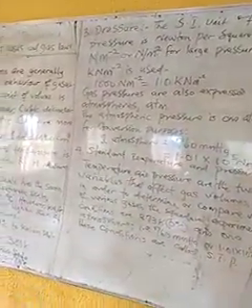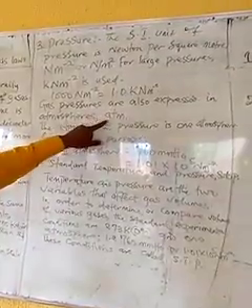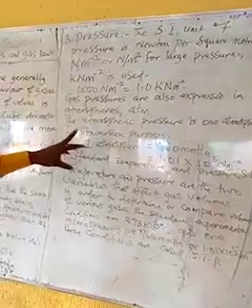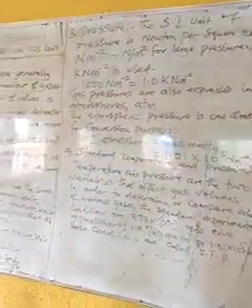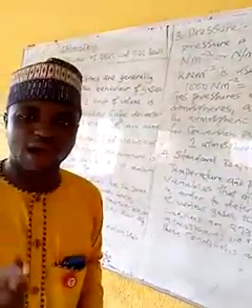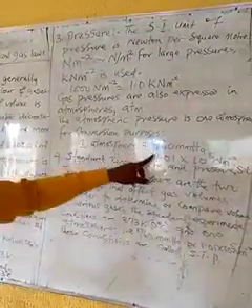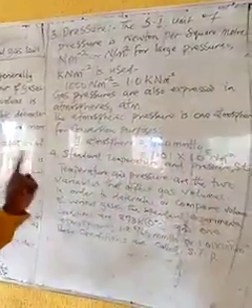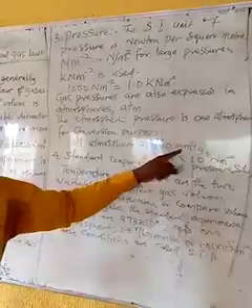Gas pressures are also expressed in atmosphere. That is ATM, the symbol, or the unit rather, anyone you choose. Here, the atmospheric pressure is 1 atmosphere. I repeat, the atmospheric pressure is 1 atmosphere. So for the purpose of conversion, 1 atmosphere is always equal to 760 millimeter mercury.